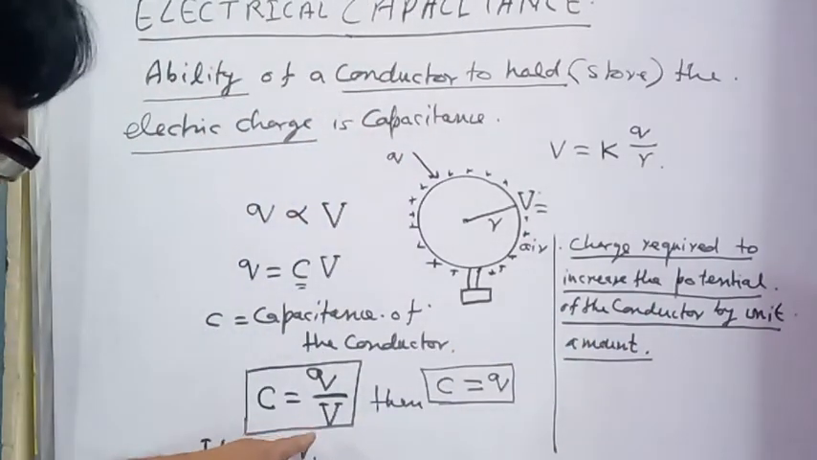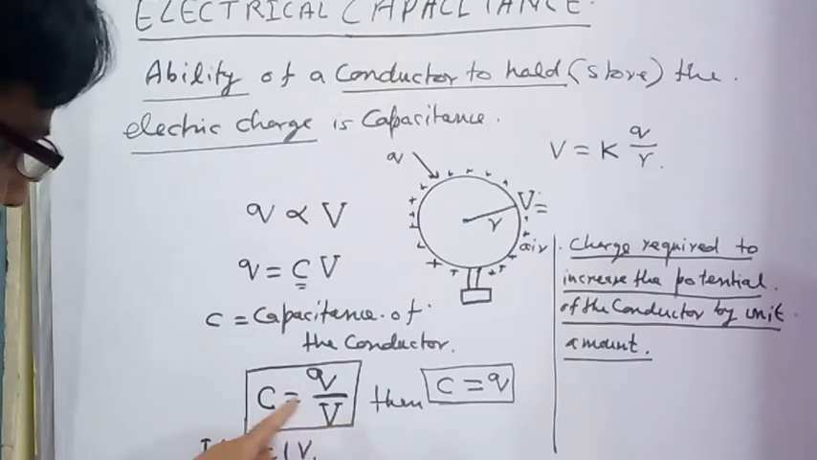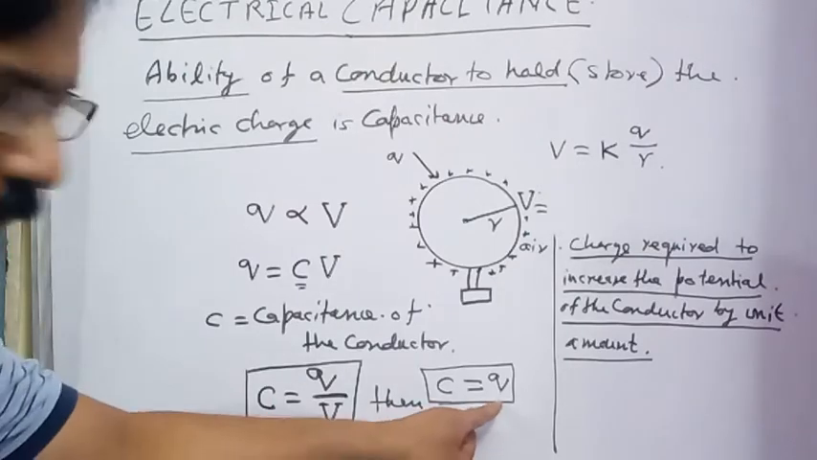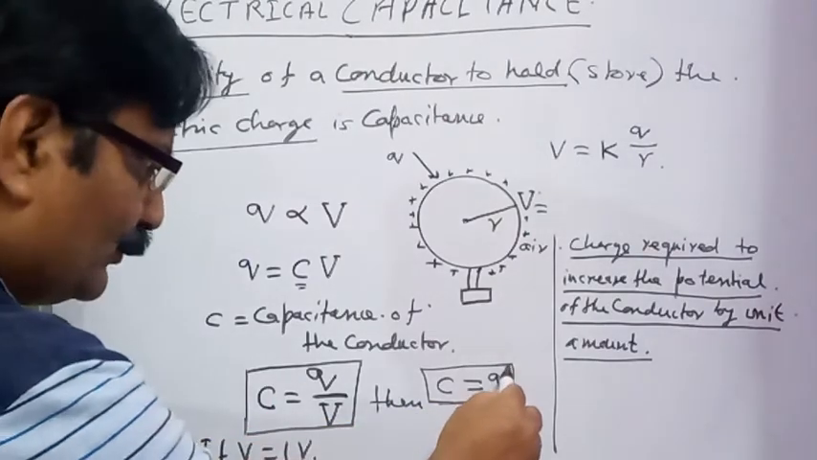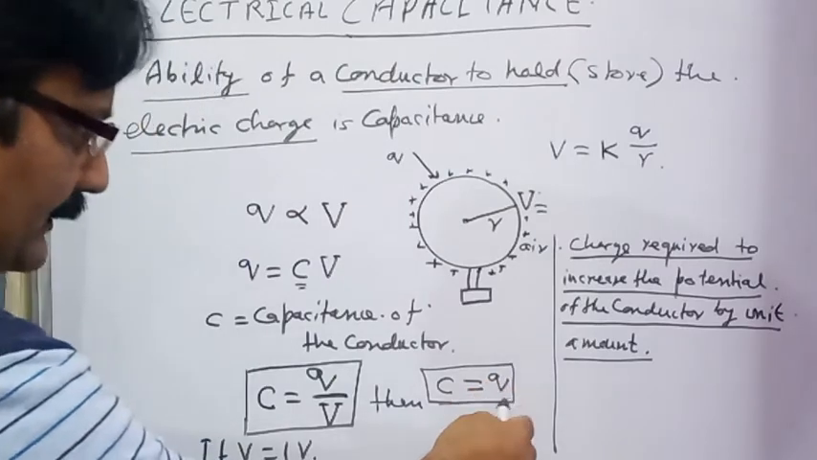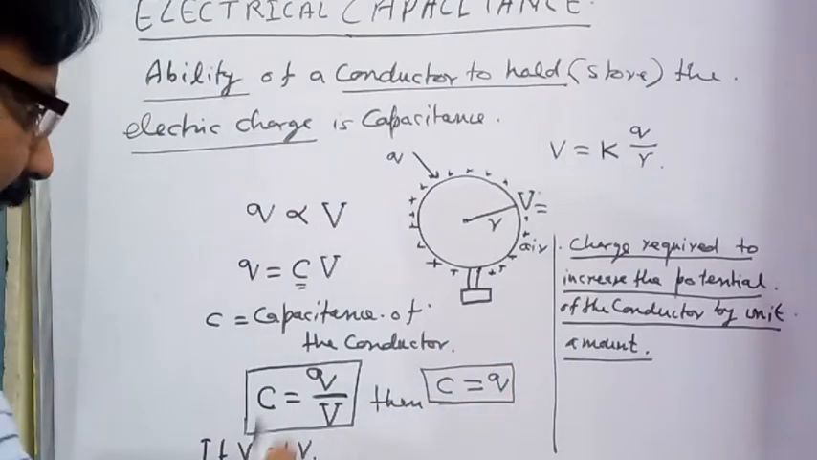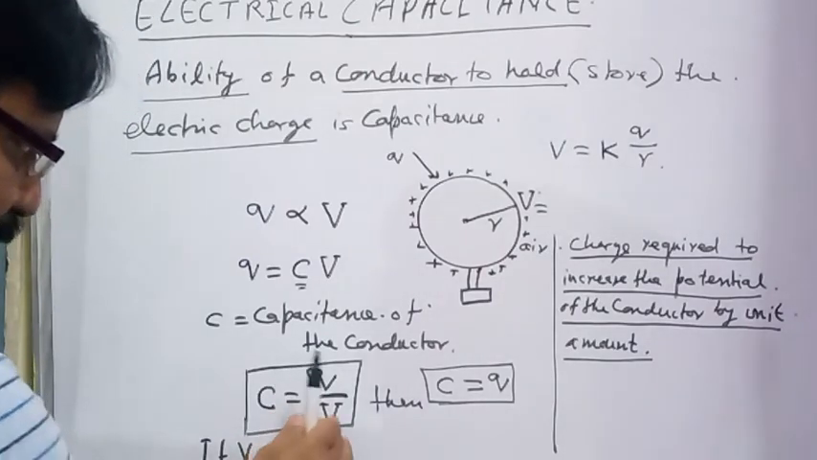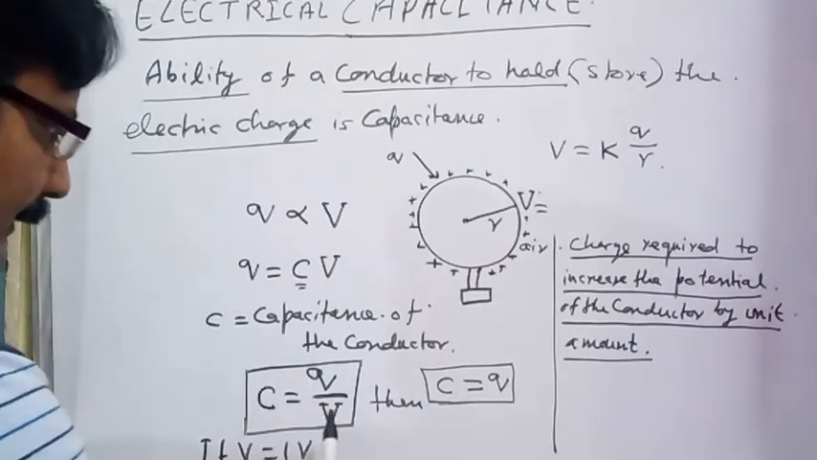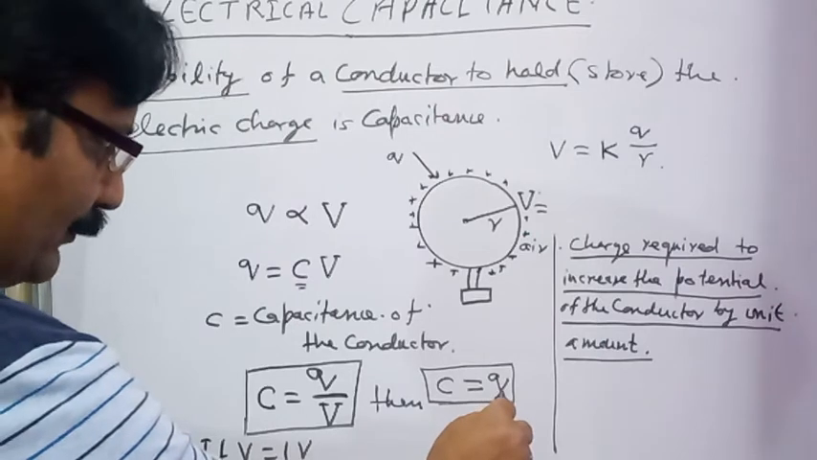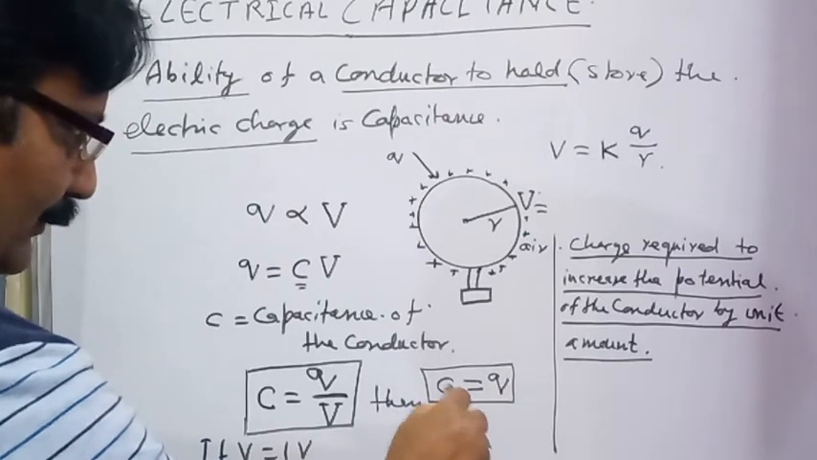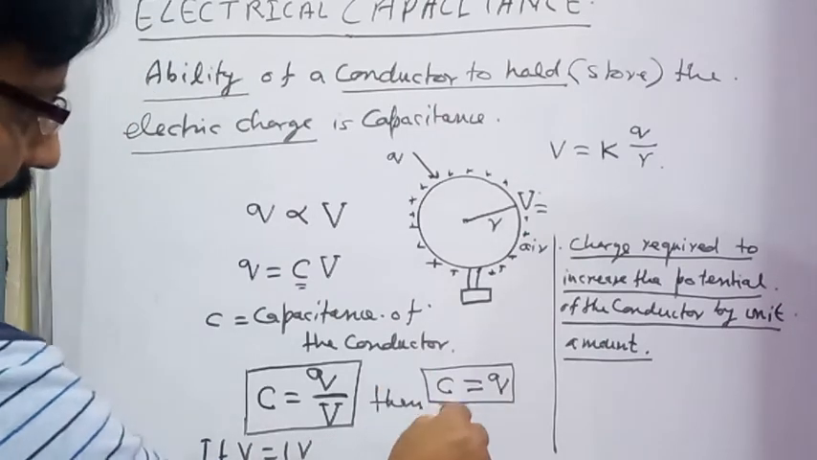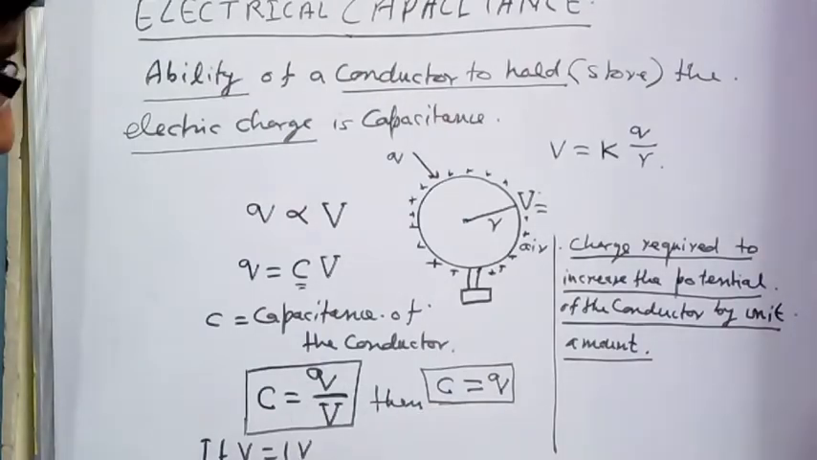In this formula you can see if V is equal to 1, then C is going to be equal to Q. It means if Q amount of charge given to the conductor increases potential on its surface by 1 volt, in SI system the unit of potential is volt, then that amount of charge Q is going to be equal to capacitance of that conductor, and that is denoted by C.